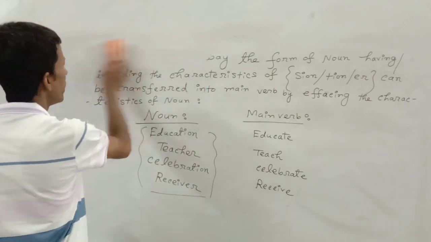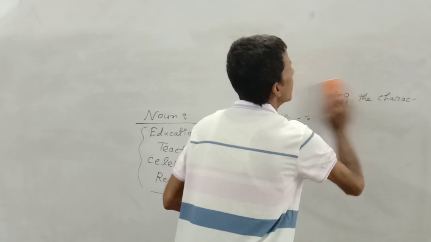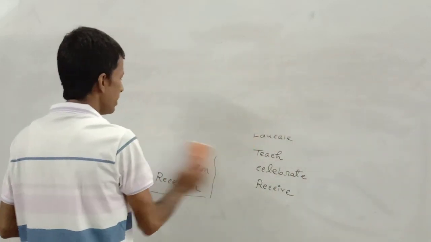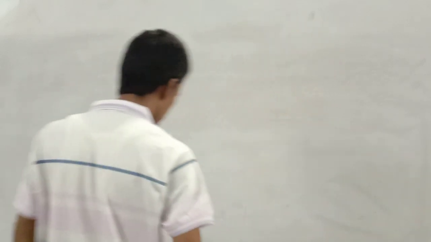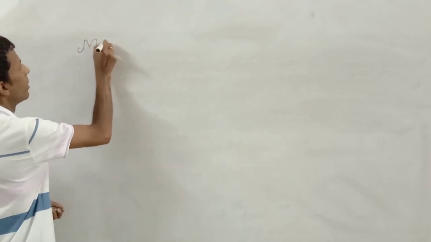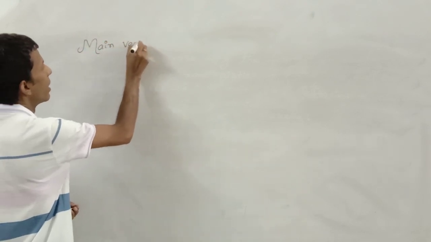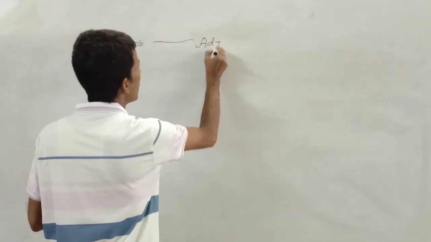Now I am going to efface all these words and explain in what way main verb can be transferred into adjective. Main verb and its relationship with adjective.